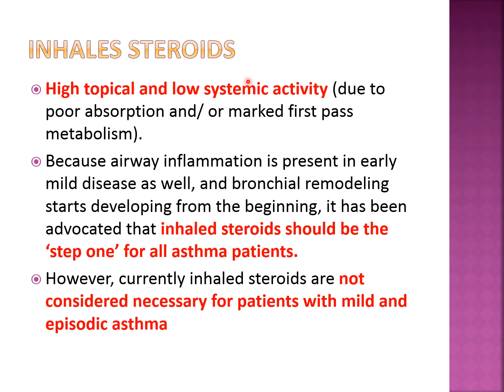Inhalational steroids. These are the preferred drugs nowadays for the treatment of chronic asthma, or in other words moderate to severe persistent asthma, okay, or even mild persistent asthma. Why are the inhalational steroids preferred? Because they have a high topical and low systemic activity, because we want the action in bronchi and trachea and we don't want their systemic absorption into the blood, to avoid the systemic side effects. So that's why they are preferred. Because airway inflammation is present in early mild disease as well and bronchial remodeling starts developing from the beginning, it has been advocated that inhaled steroids should be the step one approach for all asthma patients.